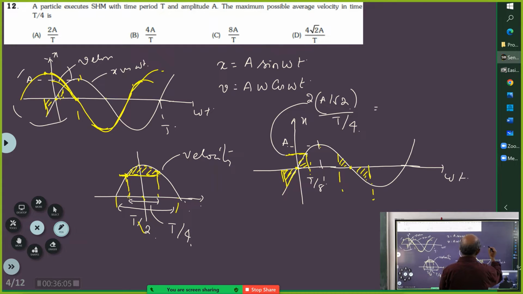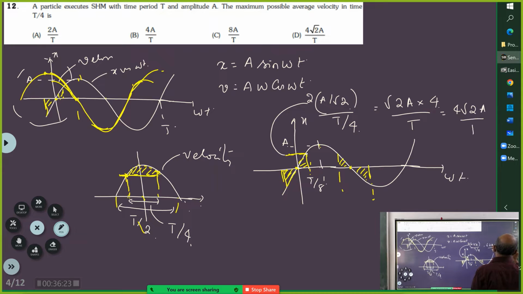So that should straight away give you root 2 A into 4 by 2. So you get here 4 root 2 A by 2. That's what you are going to get, and this should be the option. Got it? Done.